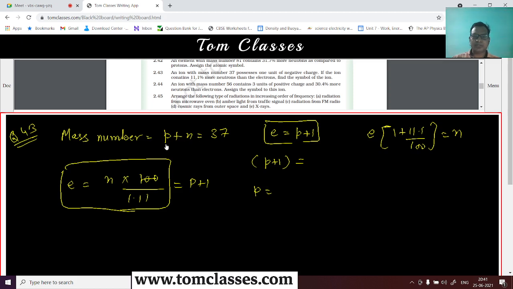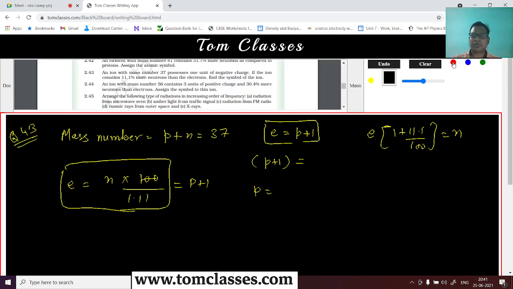So I will just modify this equation. To modify this, if I add plus 1 on both sides, this will become the number of electrons. So you can say this is n upon 1.11 plus n, that is 38. So basically here we will get the number of neutrons. The number of neutrons is going to be 2.11 by 1.11, and that is 38.